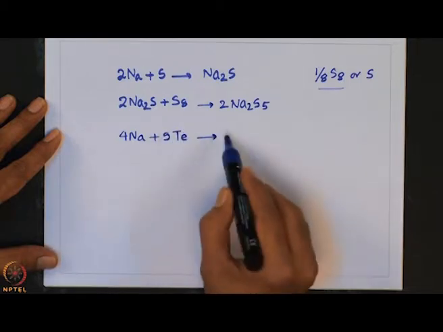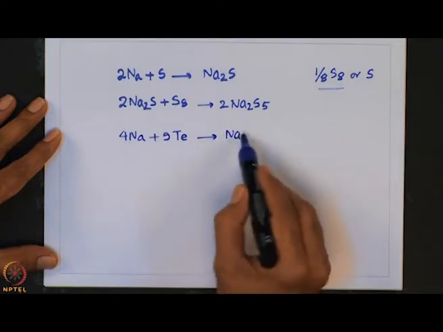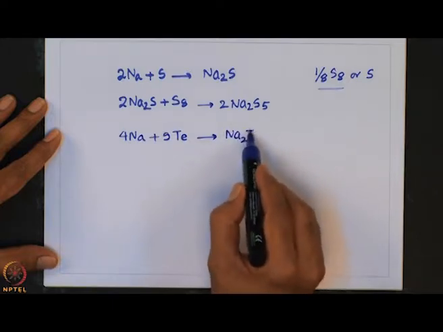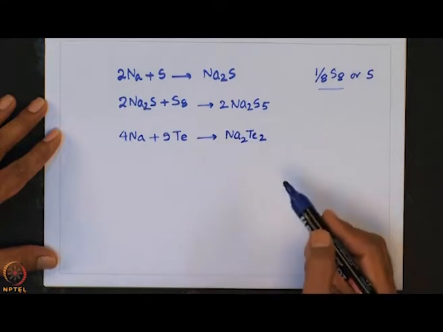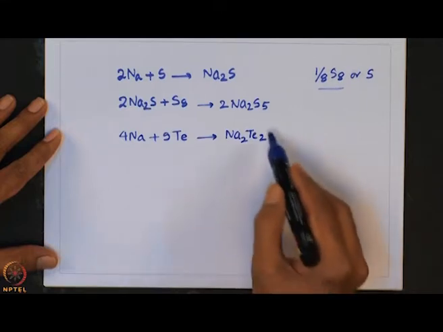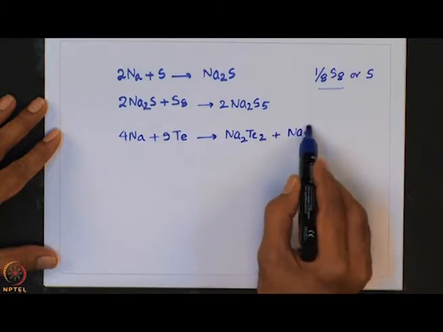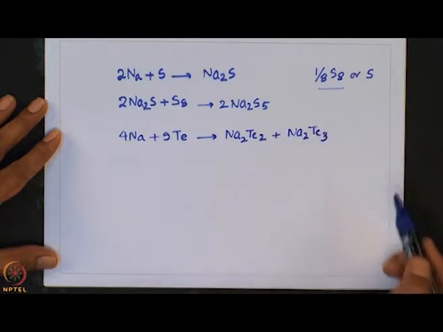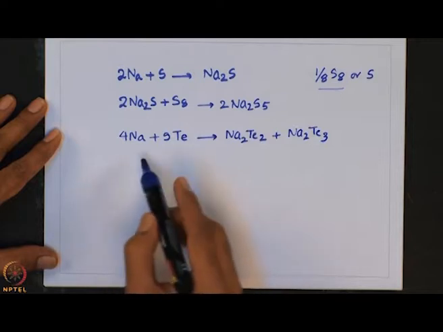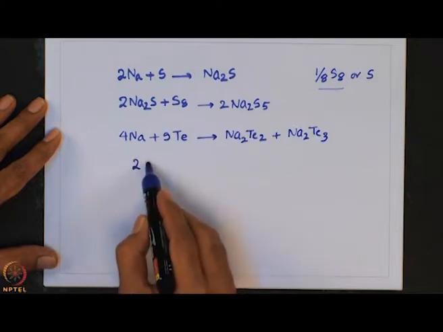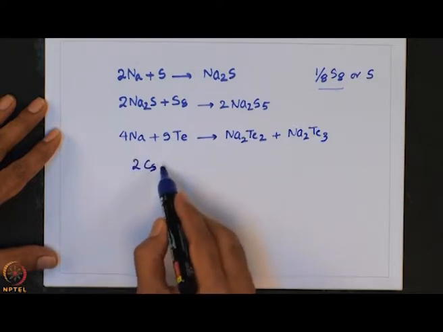Similarly, sodium can also react with tellurium to give a mixture of Na2Te2, similar to sodium peroxide, and Na2Te3. And cesium also reacts in a similar fashion.